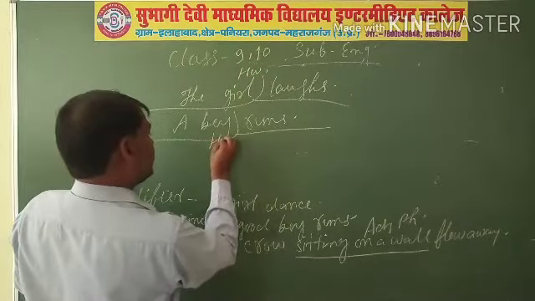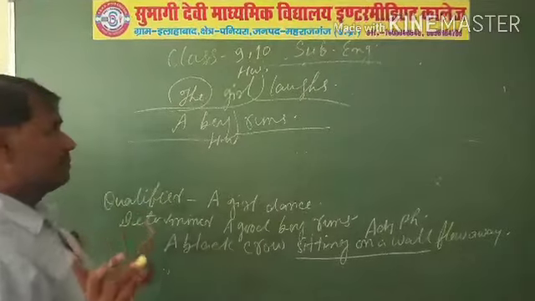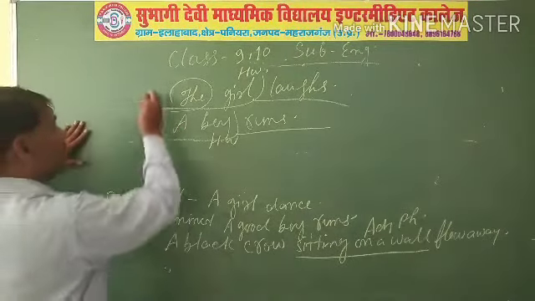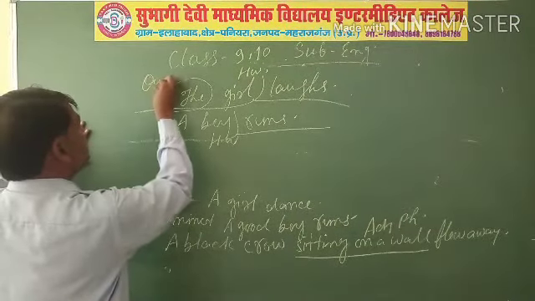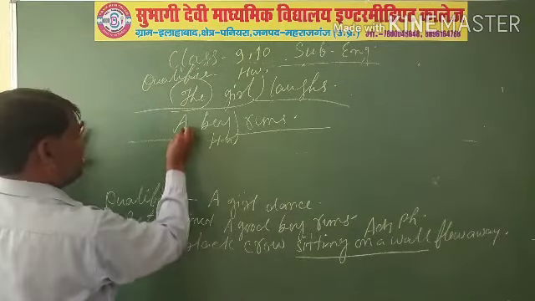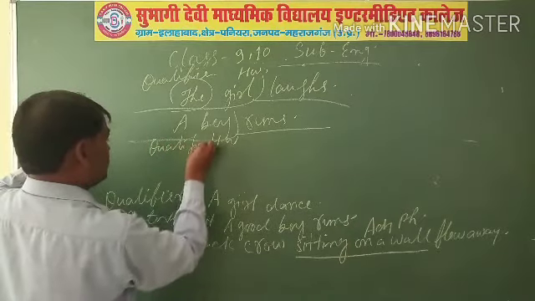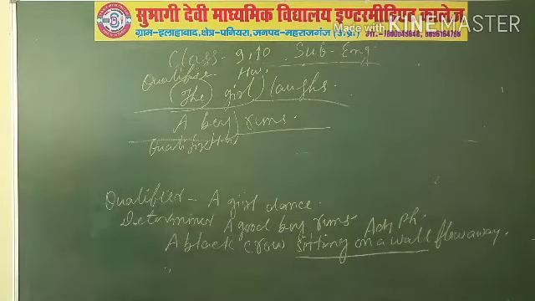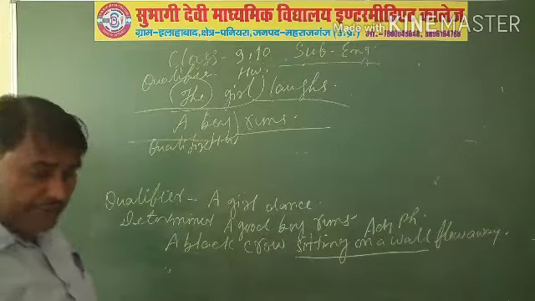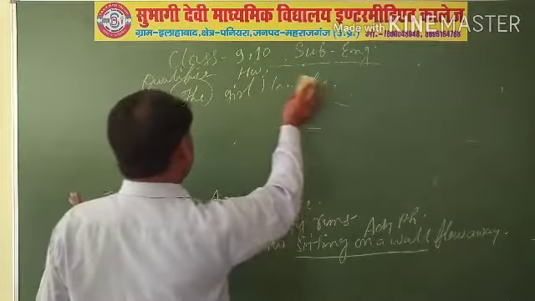Here boy is the head word, and this word is called the qualifier. Here A is also a qualifier. After the qualifier, we may find the determiner.